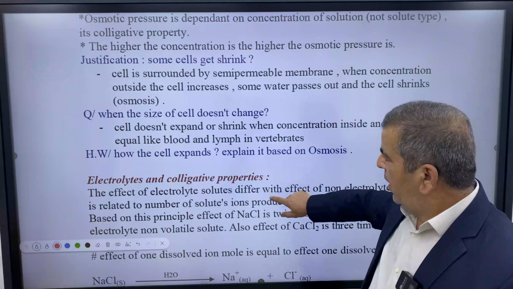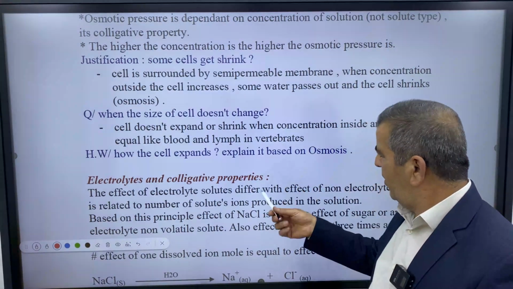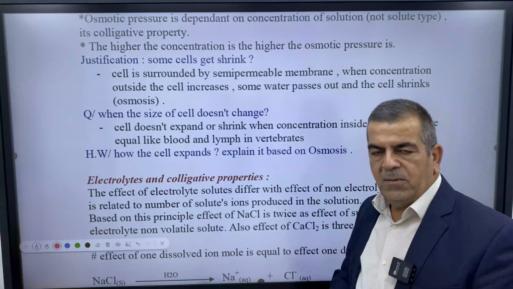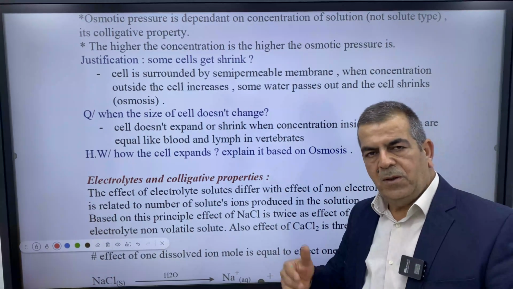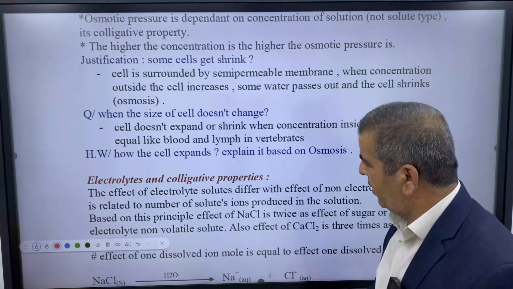Okay. We have here homework: explain how the cell expands. Of course, when the water moves from the surroundings into the cell, it would expand.